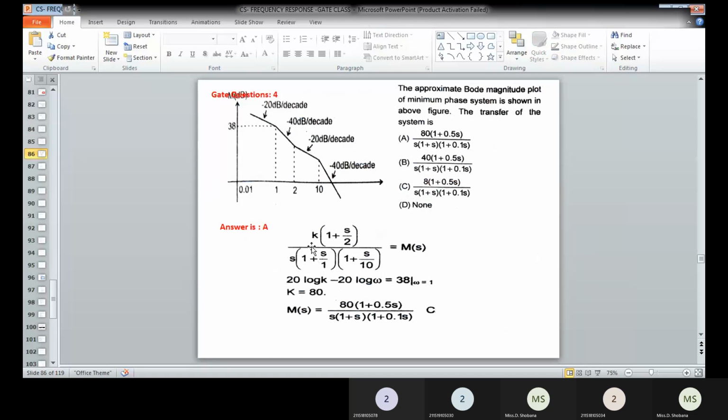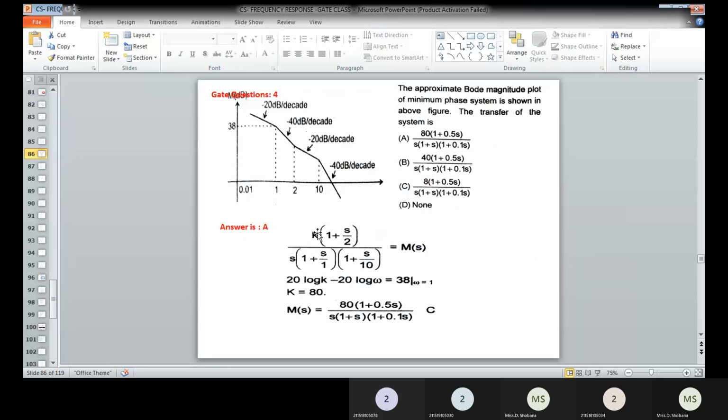So pole at the origin. At omega is equal to 1, we are having a change of minus 20. That means a pole exists. And then we have the next at omega is equal to 10, another change in slope that is also minus 20. So from this, this is the transfer function.